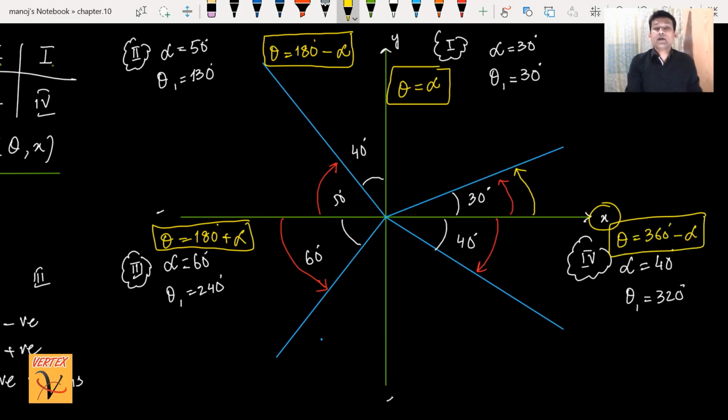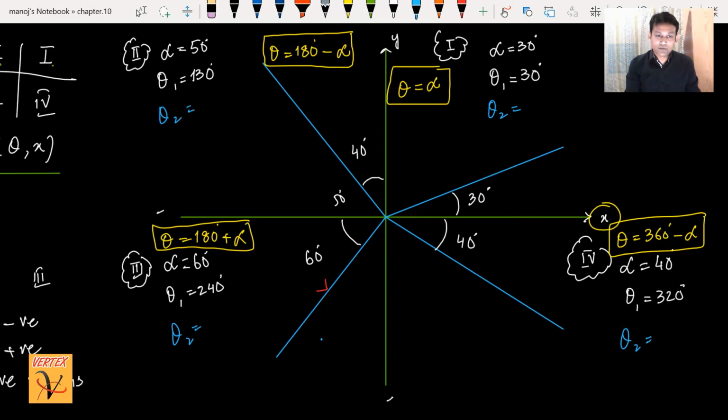Okay, now I'm moving to theta 2. This one is anti-clockwise and theta 2 is clockwise. Again, be careful. For theta 2, we know that to find the general angle we always move from the positive x-axis, and we cannot move from the nearest x-axis.